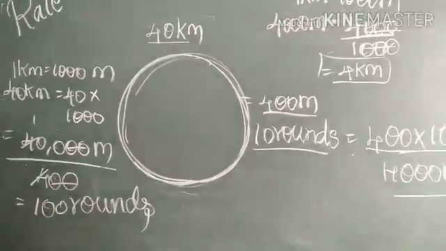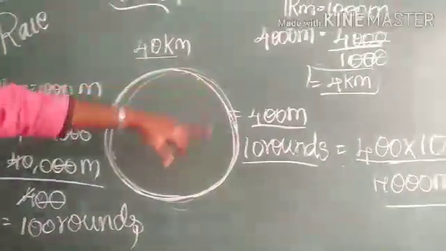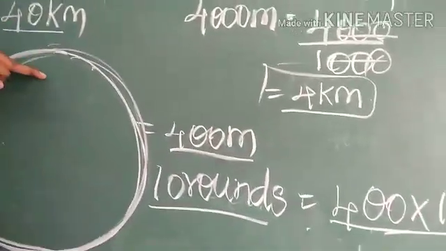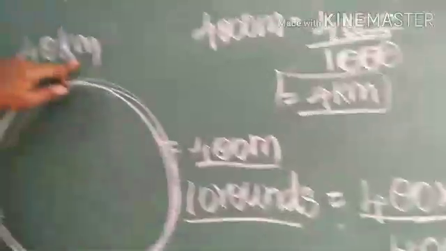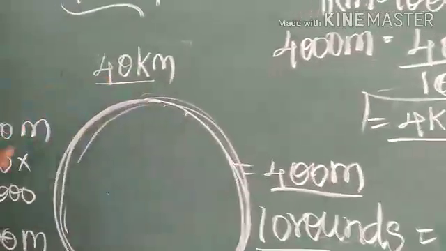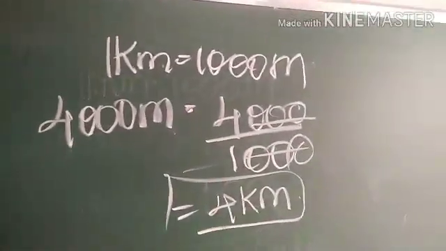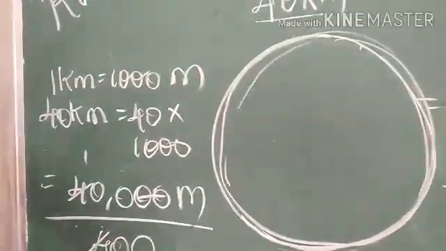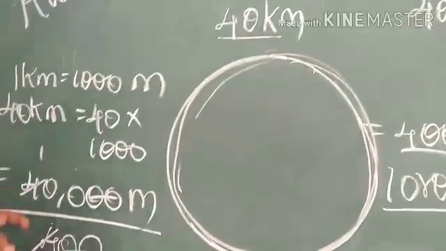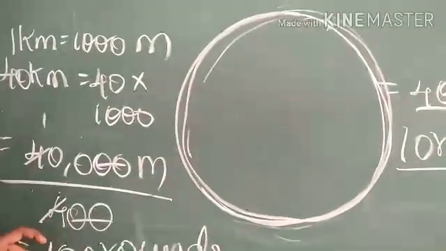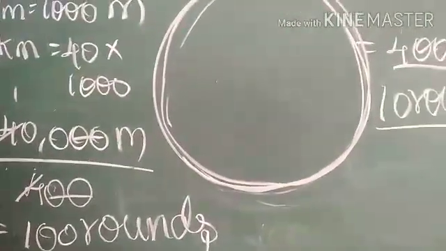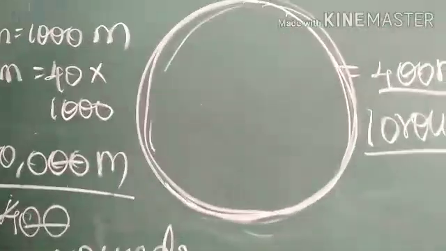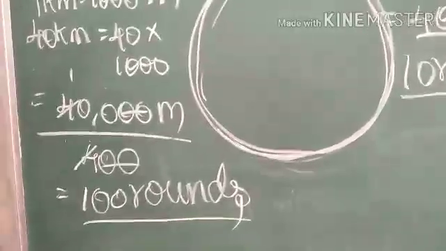Once again I repeat it, children. One round of stadium equals 400 meters, and we have to complete the marathon, that is 40 kilometers. First we have to convert this 40 kilometers to meters. One round equals 400 meters. Then to find how many rounds, you have to divide 40,000 by 400, that is 100 rounds. So to complete 40 kilometers, you have to run 100 rounds.